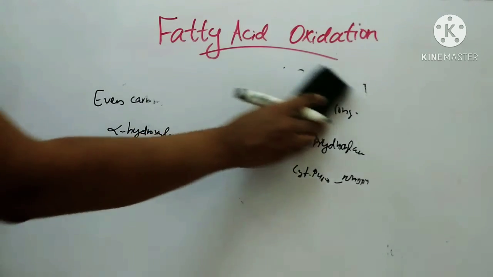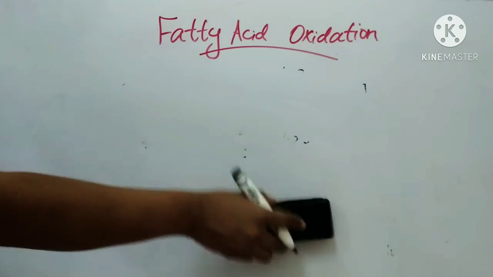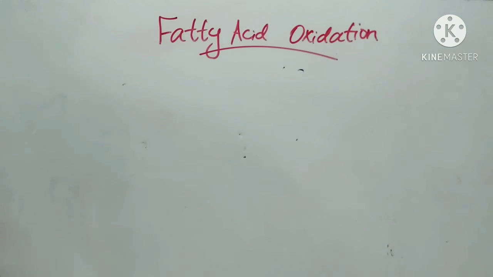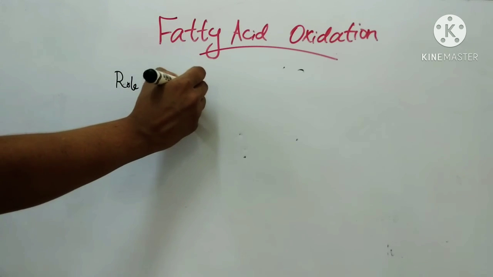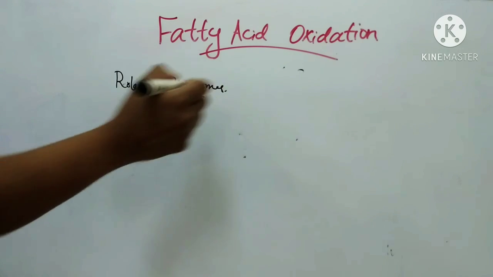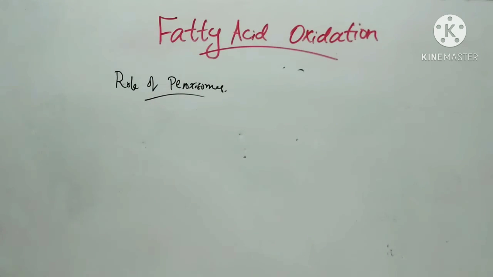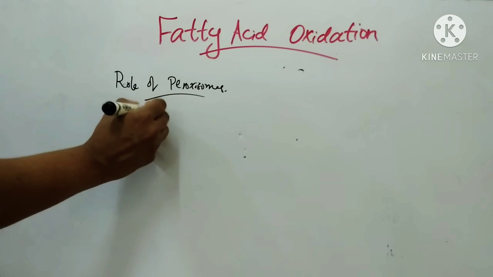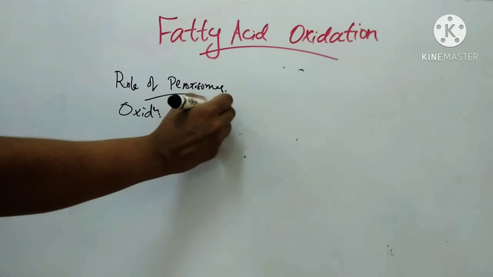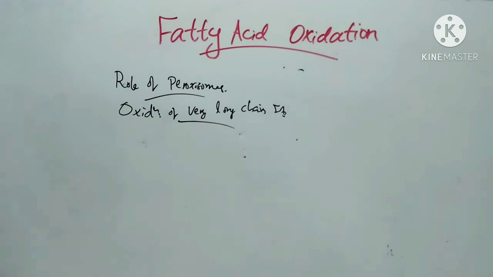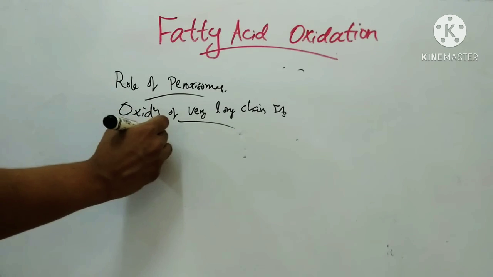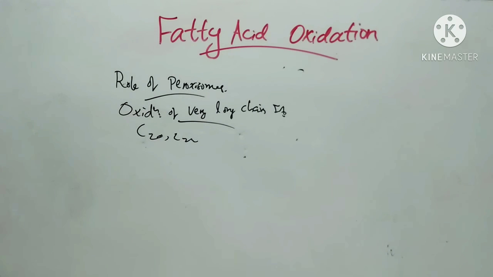Next type of fatty acid oxidation is peroxisomal. So next we will see the role of peroxisomes in oxidation of fatty acids, that is oxidation of very long chain fatty acids. Peroxisomes facilitate the oxidation of very long chain fatty acids like C20, C22, etc. The enzymes in peroxisomes do not attack shorter chain fatty acids.